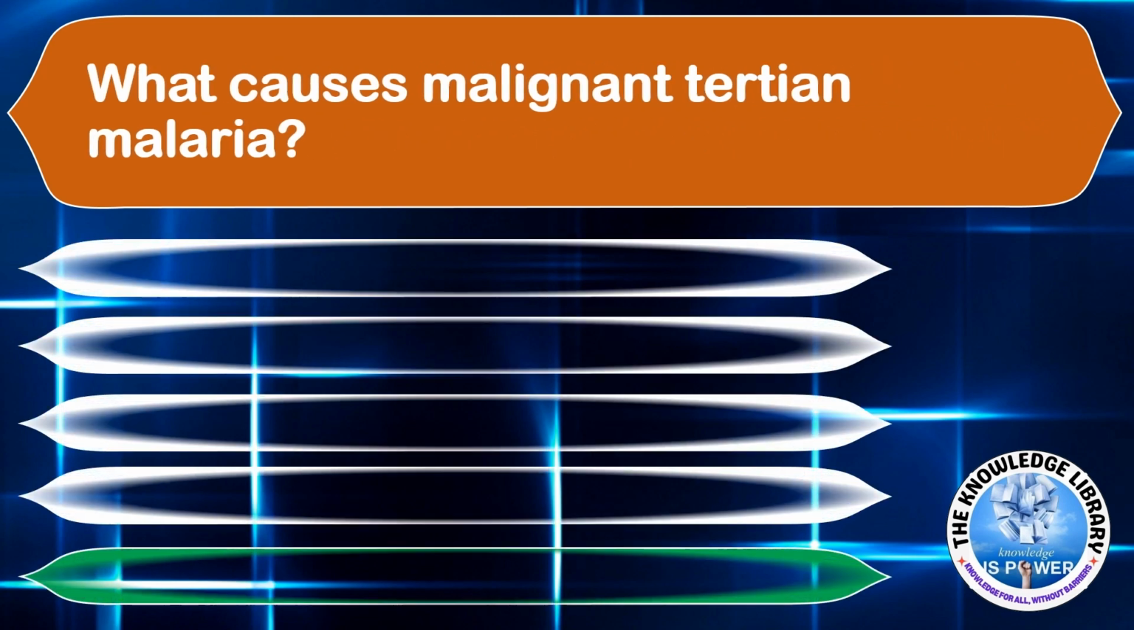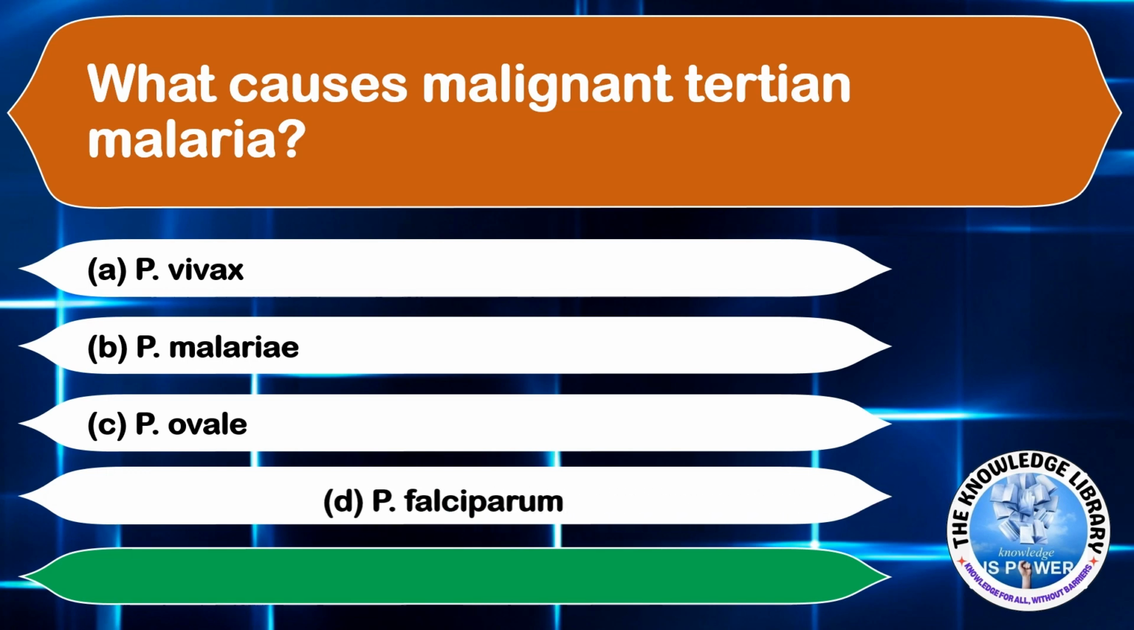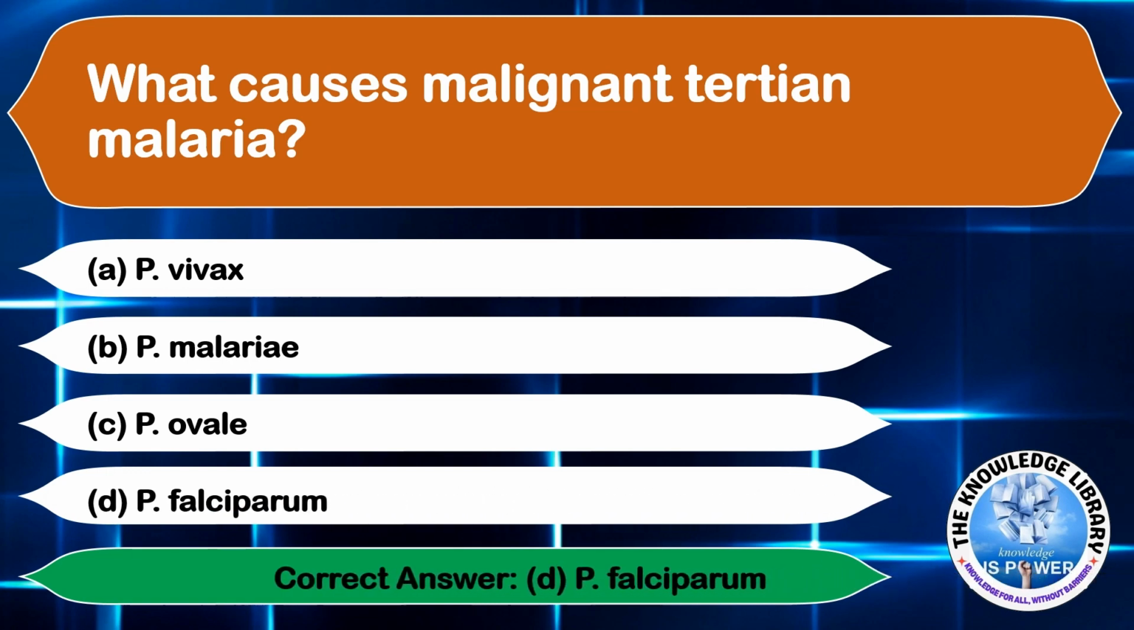What causes malignant tertian malaria? Option A, P. vivax. Option B, P. malariae. Option C, P. ovale. And option D, P. falciparum. The correct answer is option D, P. falciparum.